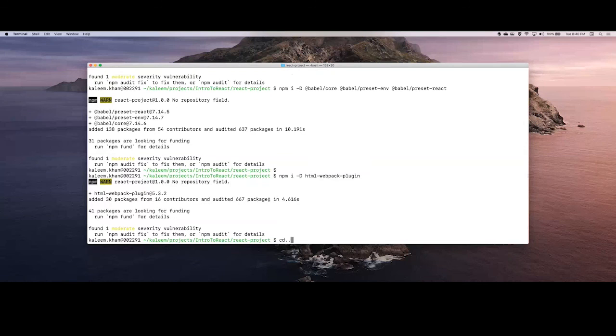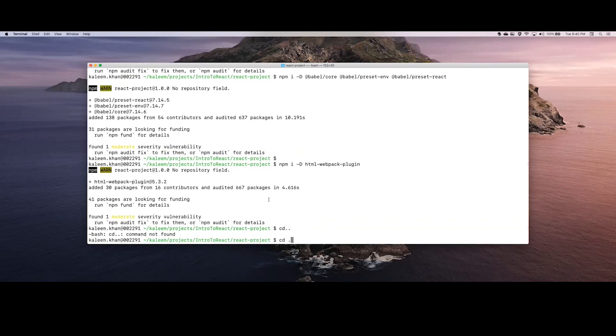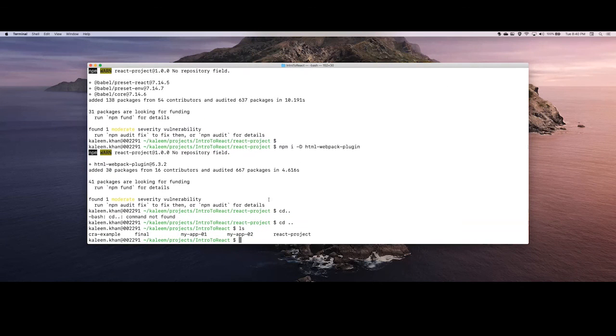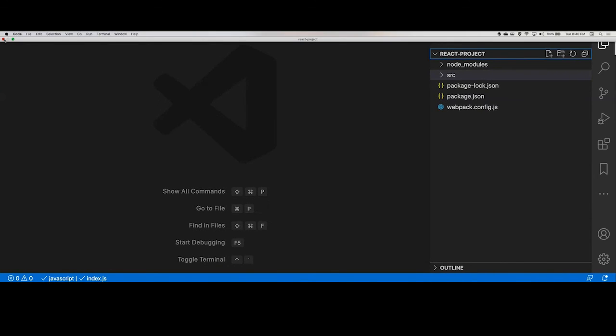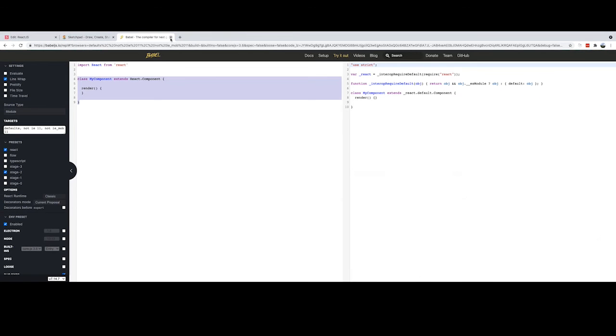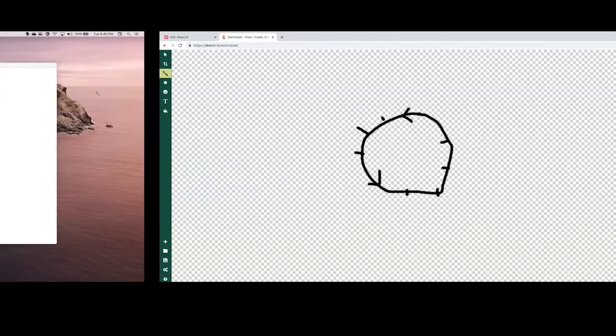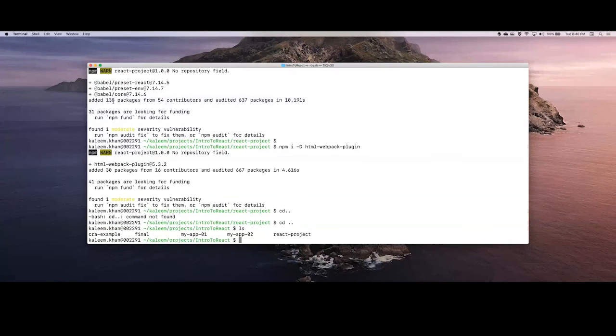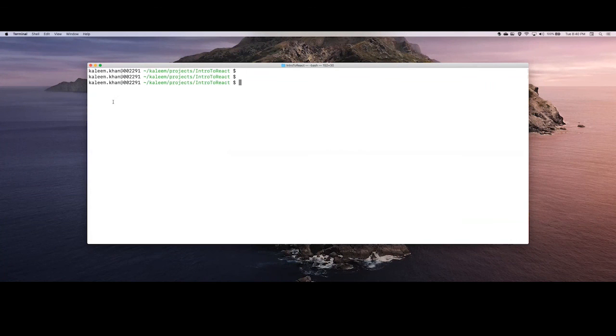Okay, now go back, and let's clear everything. Now we'll create a React project using create React app. Okay, so let me create a directory first.